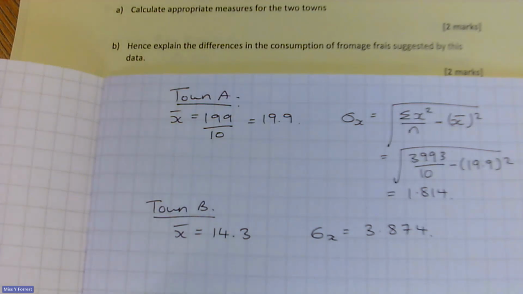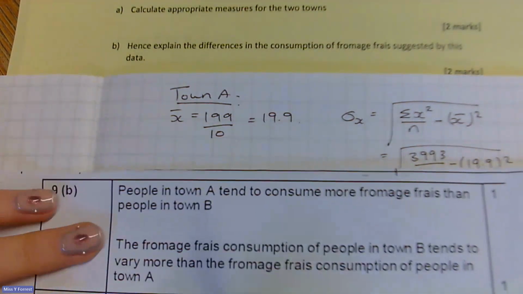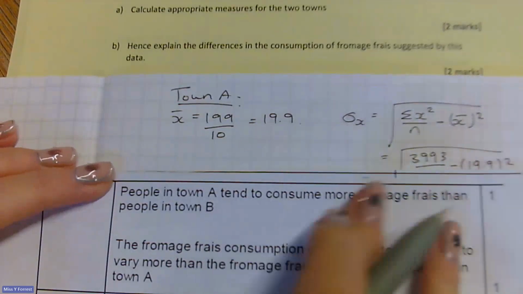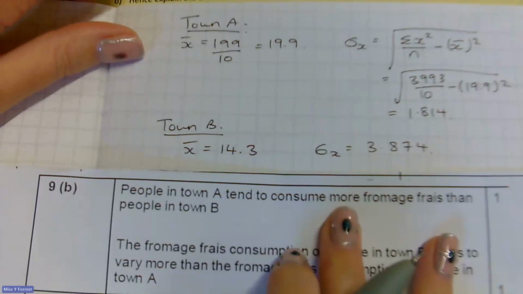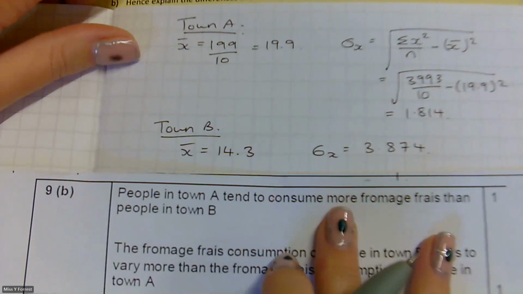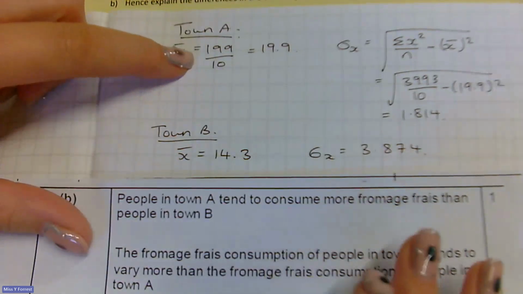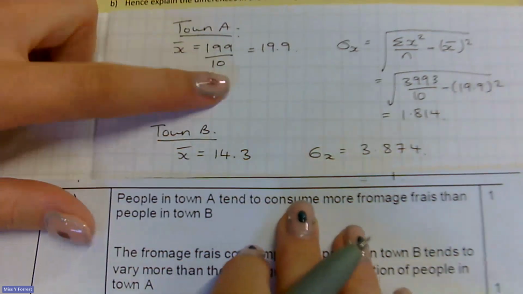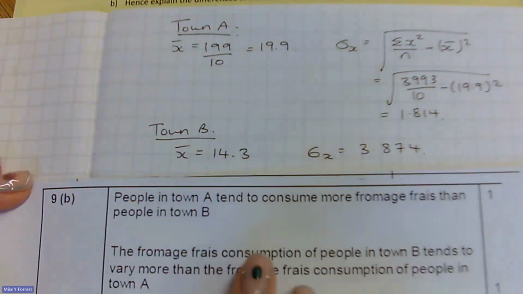So I'm going to show you the mark scheme for this. I'm going to show you exactly what they were saying that they wanted to see for this. Okay, so they were saying that people in town A tend to consume more fromage frais than town B, and that is because the mean for town A is larger. So they consume more because the mean is larger. You didn't have to write that. Sometimes you will need to.